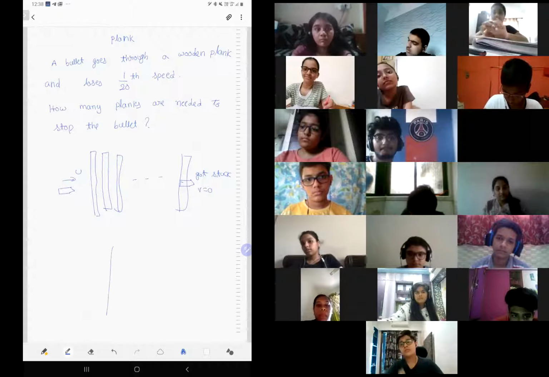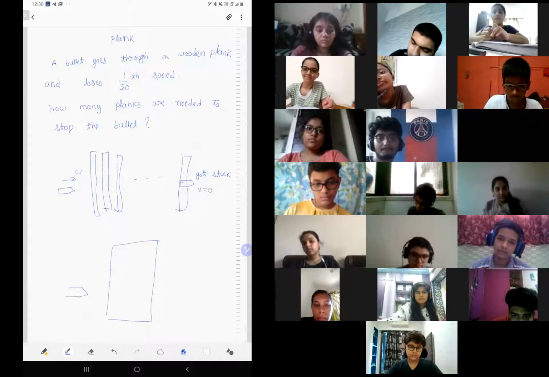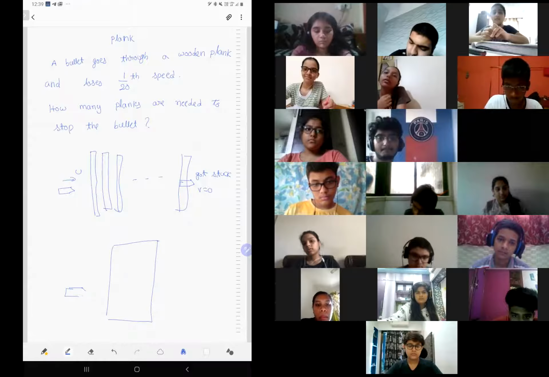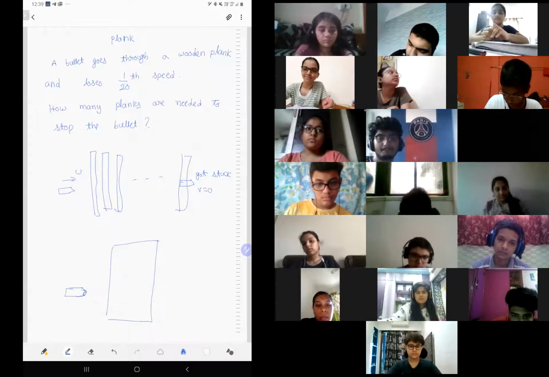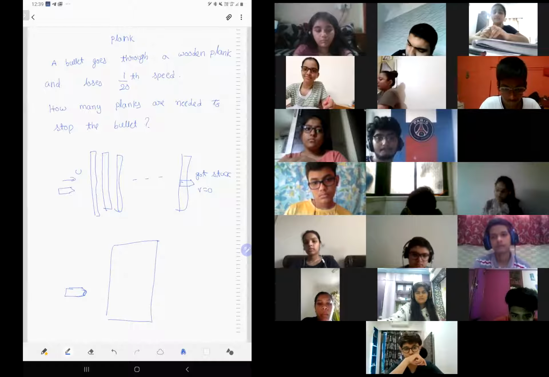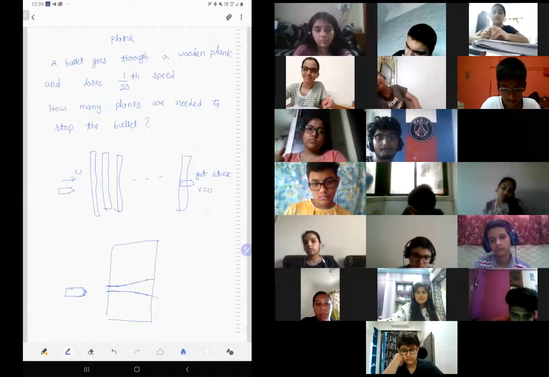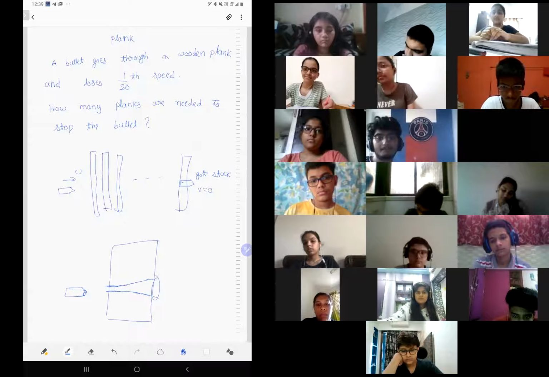Suppose this is a man, let's say human flesh. If the bullet is entering this way, bullets are not actually sharp like this. They have a conical edge, with a small concave surface. Once it enters, initially the hole will be this much, and the exit wound will be this way. So if someone shoots you from the front, there will be a small hole. At the back, there's a big hole.